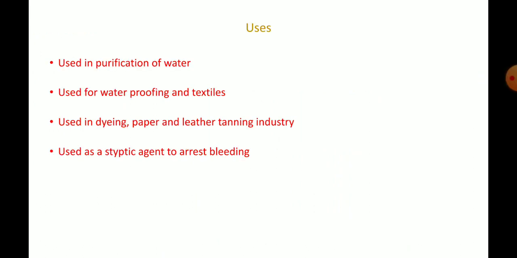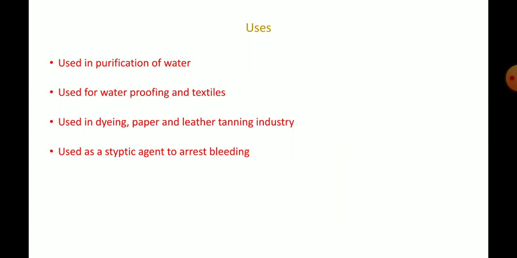Then finally, we have to discuss the uses of potash alum. There are 4 uses given. What are they? Look at the use number 1. It is used in the purification of water. So in water purification techniques, what is used? Potash alum is used. Then second use, it is used for waterproofing and textiles. Okay, for making the waterproofing things, what is used? Potash alum is used. Also in the textile industries, it is used. Then it is used in dyeing paper and leather tanning industries.